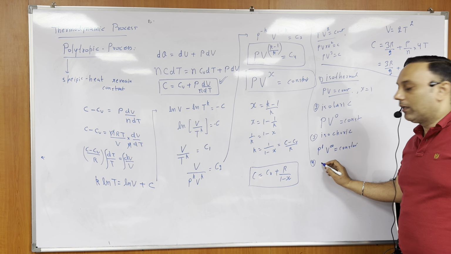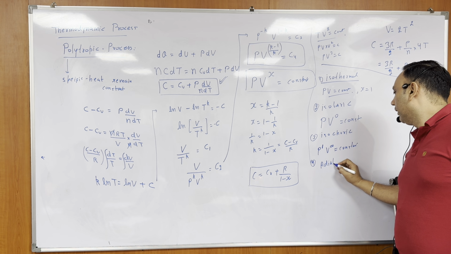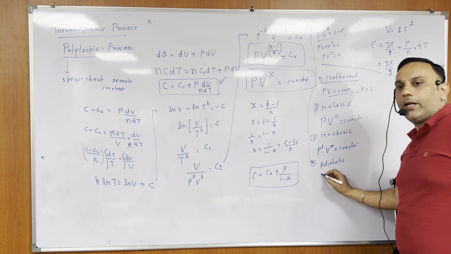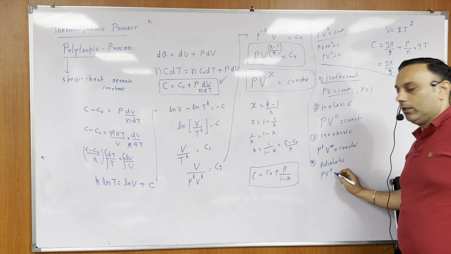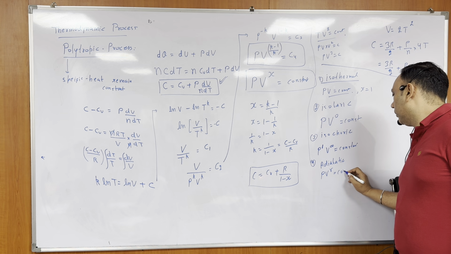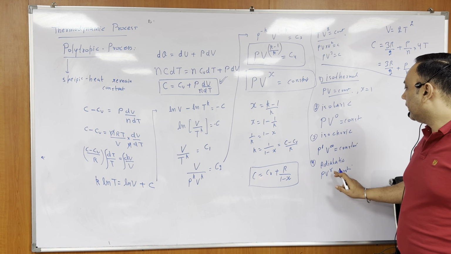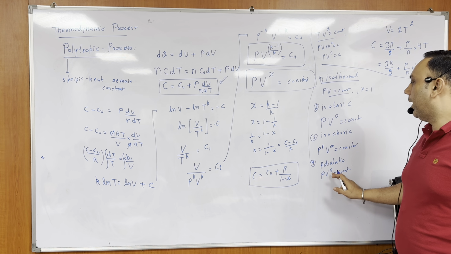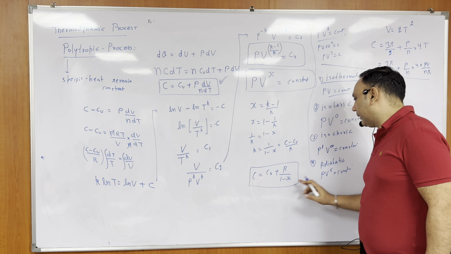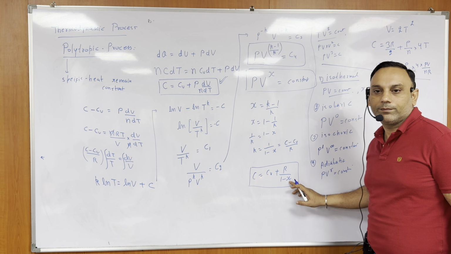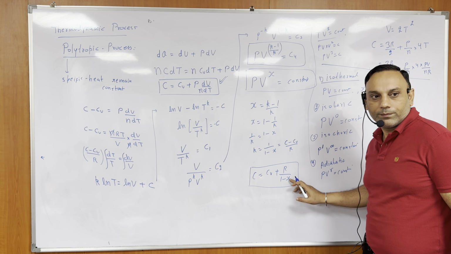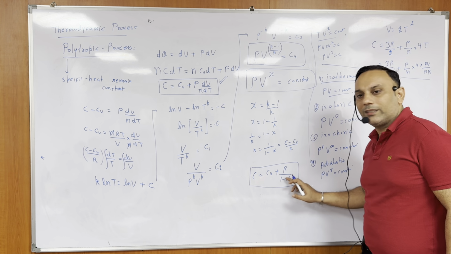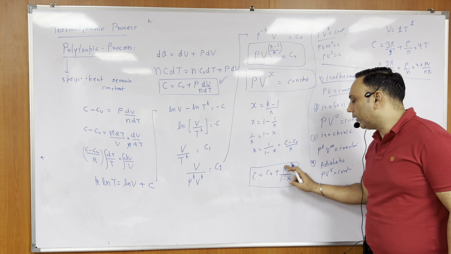Okay. So number 4, adiabatic. For adiabatic, the equation is PV to the power gamma is equal to constant. So what is x, beta? Gamma. You put x as gamma here. So what you will get? Cv plus R by 1, gamma is Cp by Cv, so that is minus R. Minus R, what you will get here?